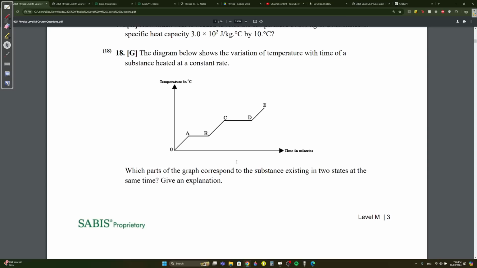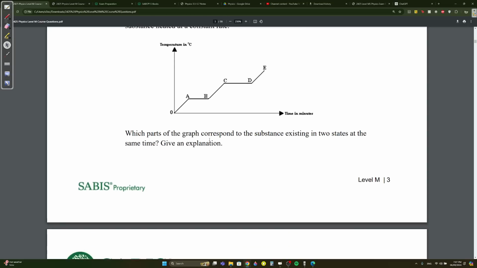I don't think it'll come written. Maybe it does. Okay, during the phase change, temperature does not change. That's it.